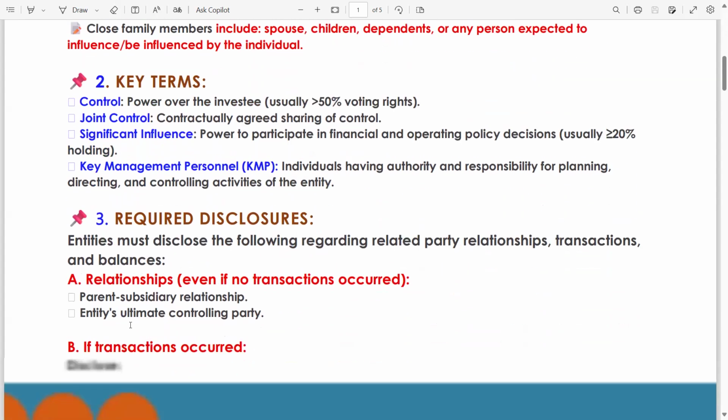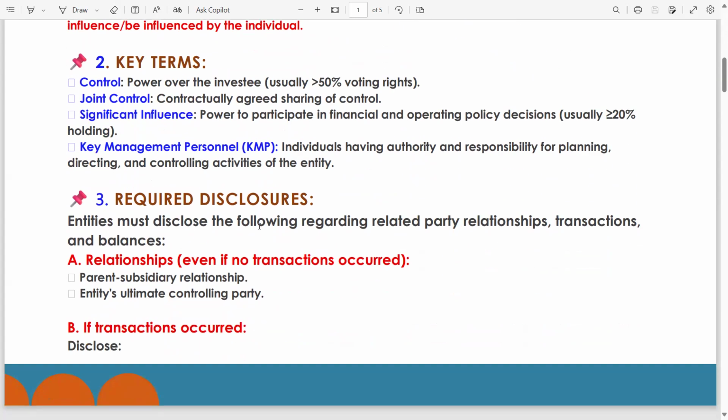Required disclosures. Entities must disclose the following regarding related party transactions, relationships, and balances. A relationship, even if no transaction occurs. If there is a related party relationship, even though there is no transaction between these related parties, disclosure is still required. Parent-subsidiary relationship, and the entity's ultimate controlling party.